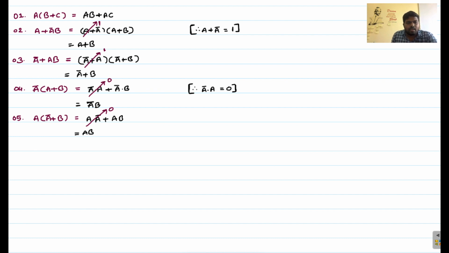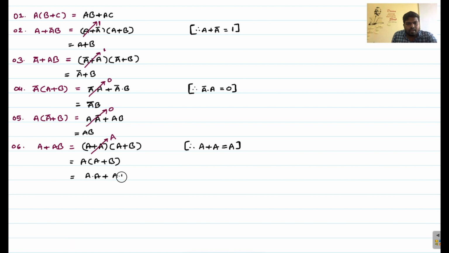And next I will take the sixth one, that is A plus AB. From our distribution theorem, I can write (A plus A) into (A plus B). But we already know from our operation A plus A equals A only, right? So this will become A into (A plus B). Now you can simplify further. So what you will get? A into A plus A into B.